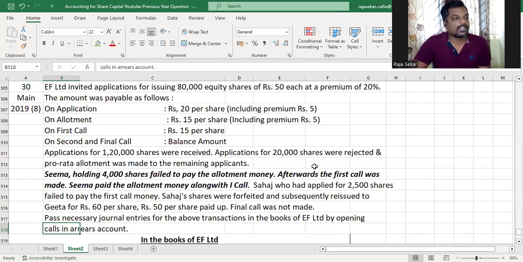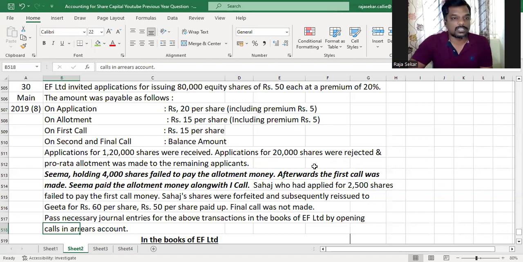Pro-rata allotment was made to remaining applicants. The question does not tell that the excess application money has to be adjusted against allotment, but even if the question is silent, whatever excess application money is there shall be adjusted against allotment. And if there is application money excess enough, even whatever is due on allotment, that will be refunded.